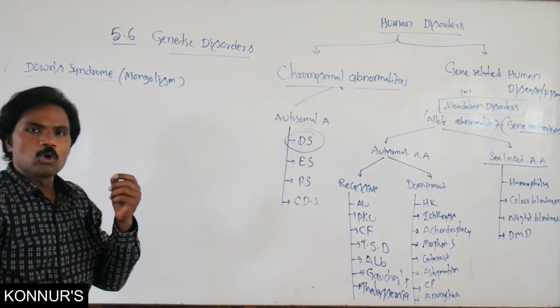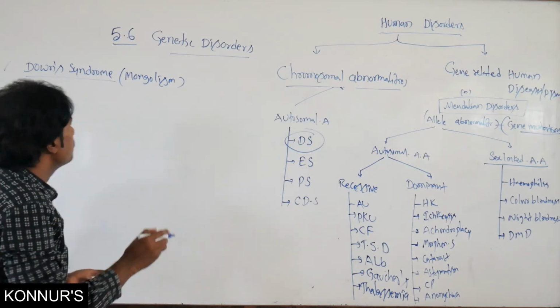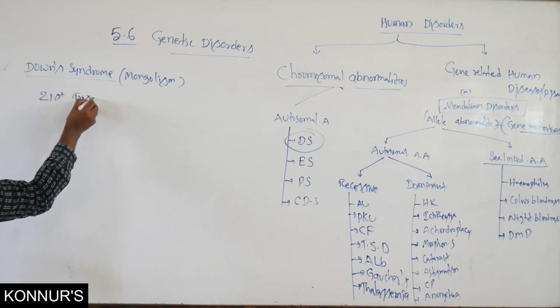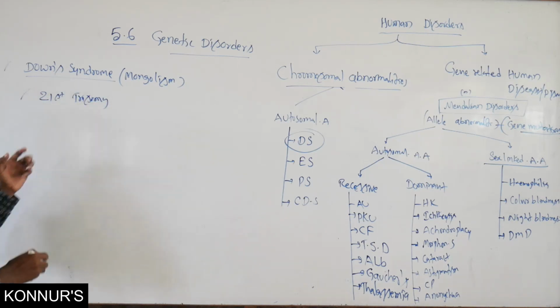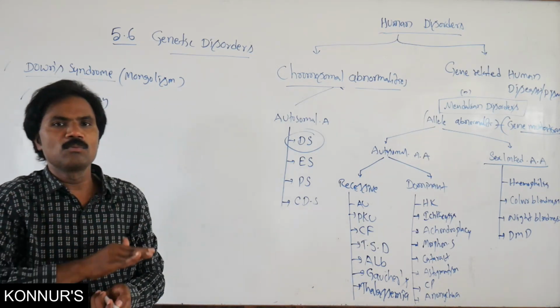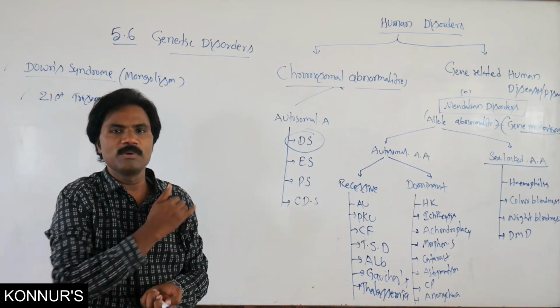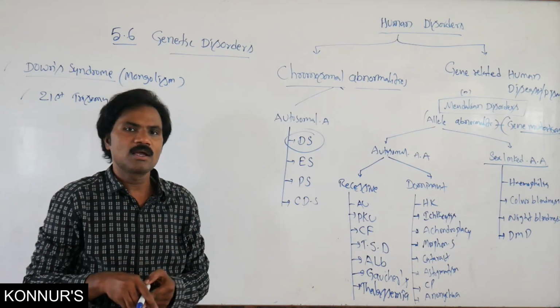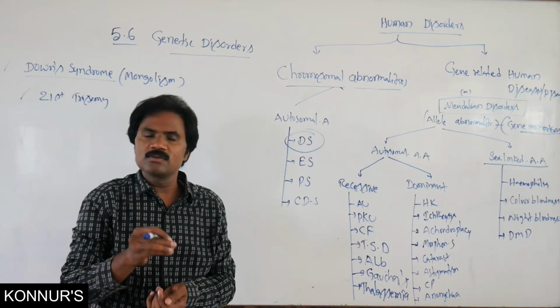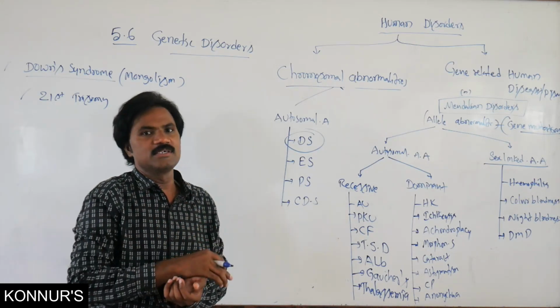It is 21st trisomy. Normally, by the addition of one more chromosome on the 21st chromosome, that is a trisomy, a type of aneuploidic disease, otherwise called Mongolian idiocy.